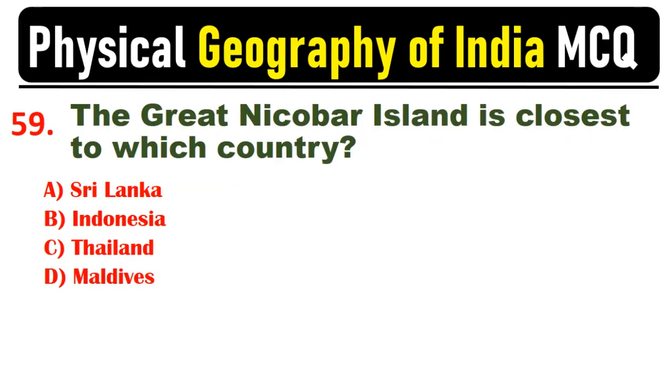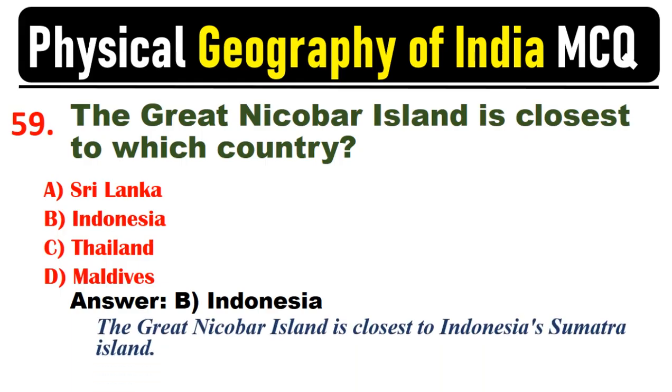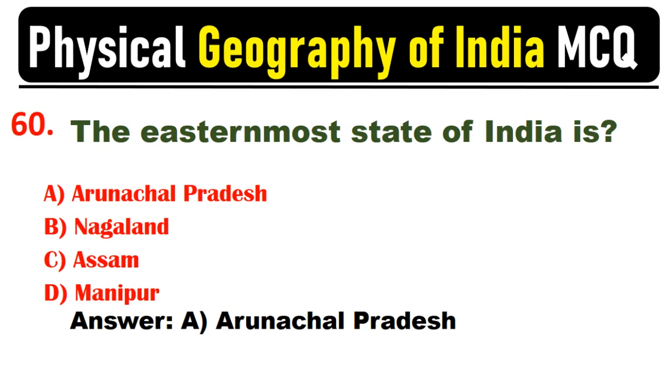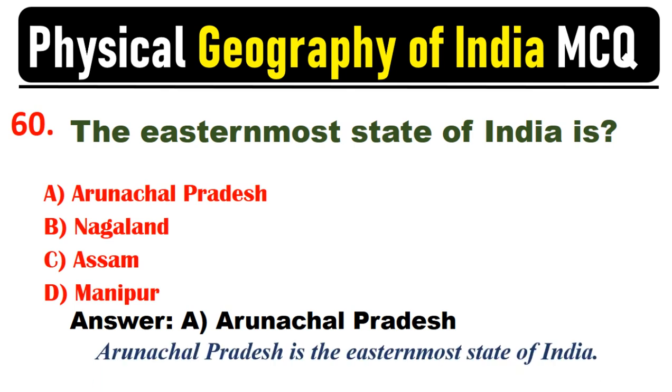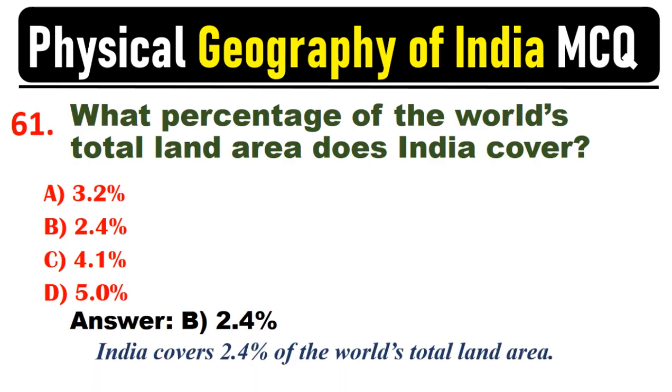The Great Nicobar Island is closest to which country? Answer: B. Indonesia. The Great Nicobar Island is closest to Indonesia's Sumatra Island. The easternmost state of India is? Answer: A. Arunachal Pradesh. Arunachal Pradesh is the easternmost state of India. What percentage of the world's total land area does India cover? Answer: B. 2.4%. India covers 2.4% of the world's total land area.